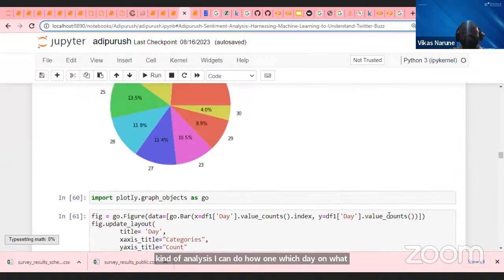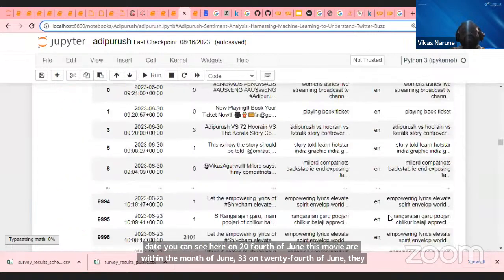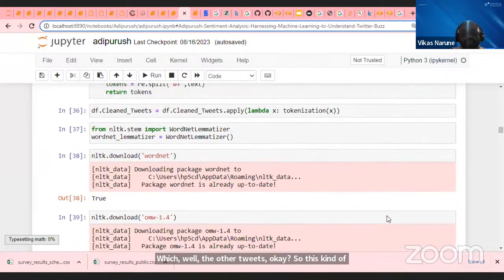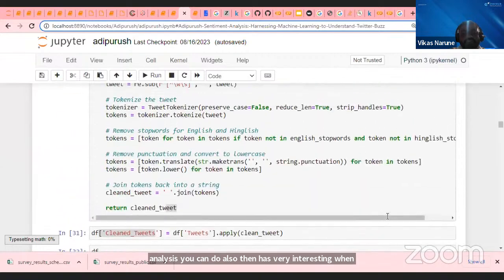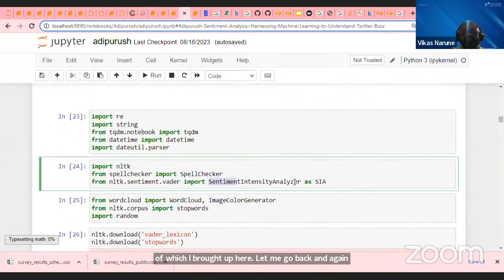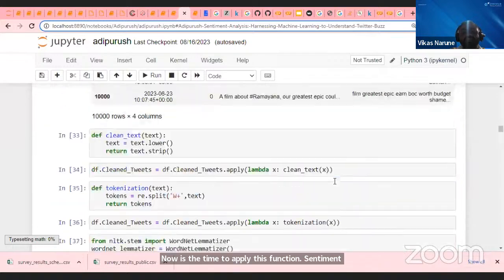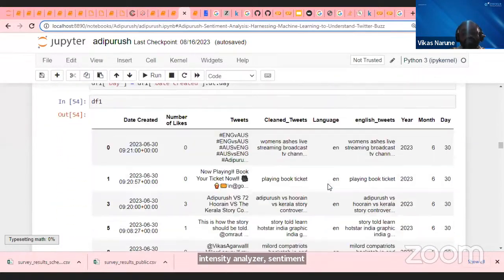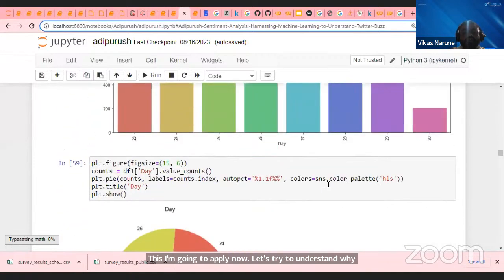Then, guys, very interesting. When I spoke about this SIA, sentiment intensity analyzer, remember this function which I brought up here. Let me go back again and show you that function which I imported. Now is the time to apply this function, the sentiment intensity analyzer, SIA function. Guys, try to understand why I'm applying this function now out here. What is the job I have to do?